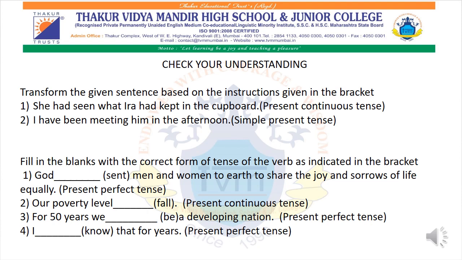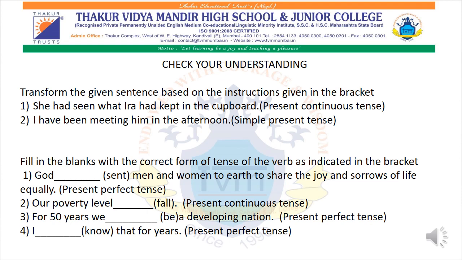Yes or no? See, before also, instead of "had" we used "is", because it is talking about a girl, she. Therefore, as I have mentioned, if it is he, she, or it, we have to use "is". So: She is seeing what Ira is keeping in the cupboard.